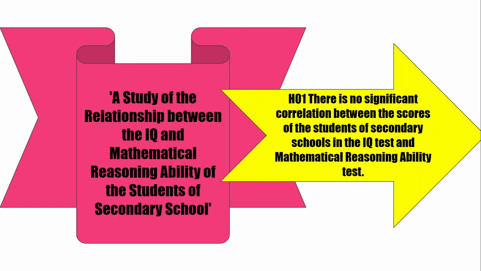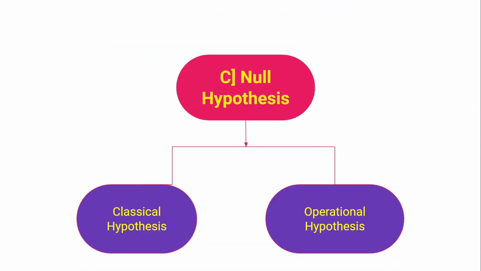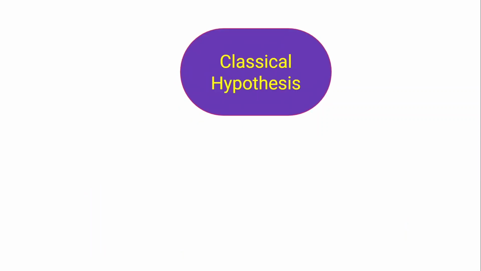There is no significant correlation between the scores of the students of secondary schools in the IQ test and mathematical reasoning ability test. We have discussed different ways of writing null hypothesis. Null hypothesis can be classified in two different ways on the basis of description of measurement in the hypothesis. There are two types of hypothesis on the basis of description of the measurement, and they are classical hypothesis and operational hypothesis. Let's try to understand classical hypothesis first.